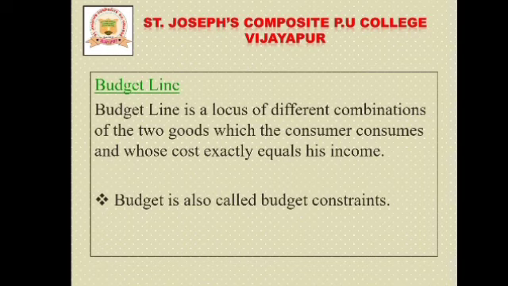That is, with his given level of income, how much he is able to buy of goods and services is shown in the graph. That is the budget line, and it is also called the budget constraint.